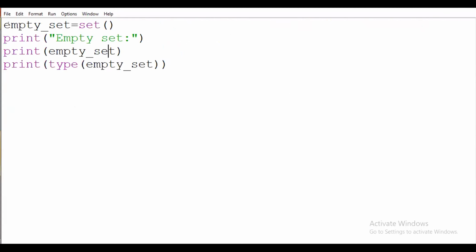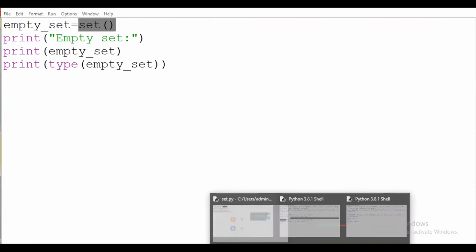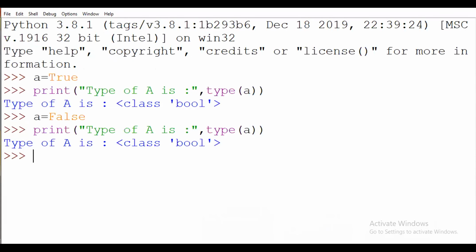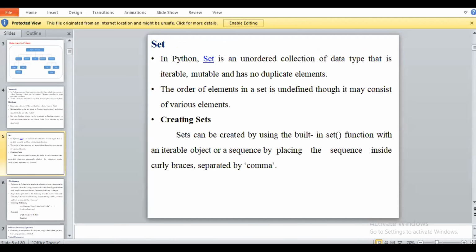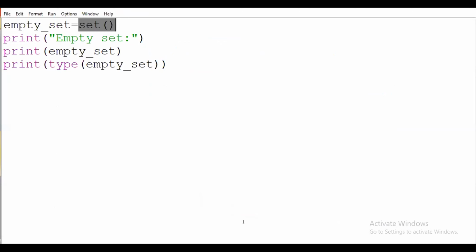After that, in my variable declaration I am just calling that set method, and after that I will find the type of that set. So you have to see here the type of set will be class set, meaning the type of that variable, empty set, is a set. Okay, so now I will put values in that set. For that I should write here 1, 2, 3, 4, 5. Here I am now inserting 5 elements in my set.